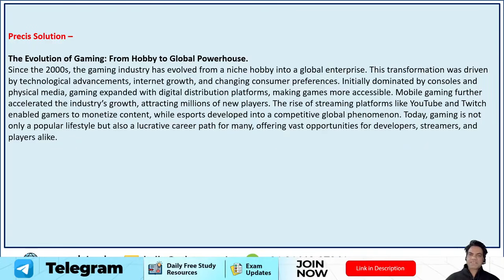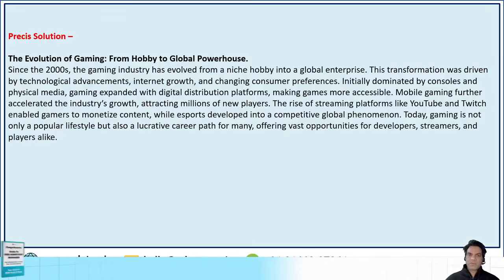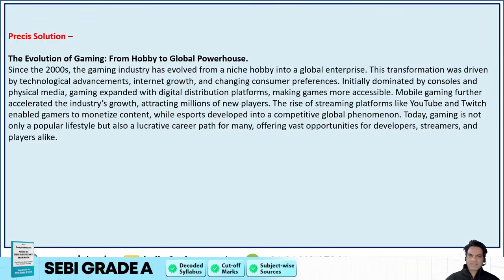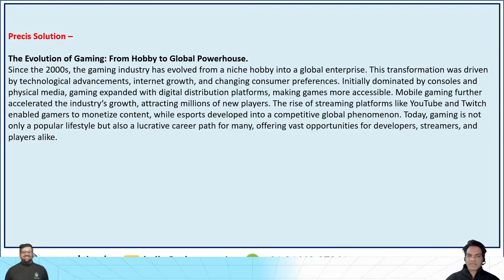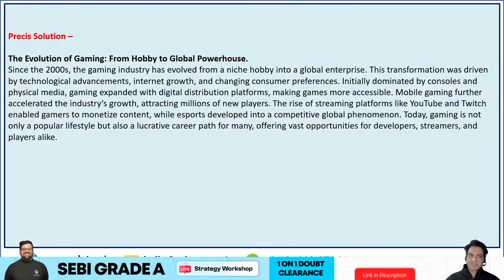So, a precis is not the replication of the passage. It is the gist of the passage in your own words. Whatever was given in the passage has to be brought down into core points and presented without replication, without copying and pasting sentences from the passage, but using the same information that is given in the passage, presenting it in your own words. That is what precis writing is all about.